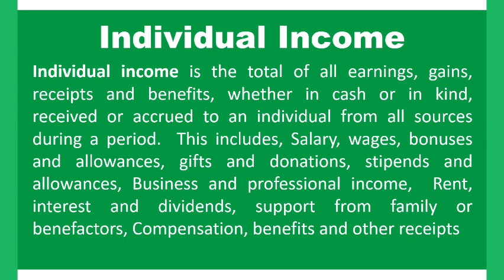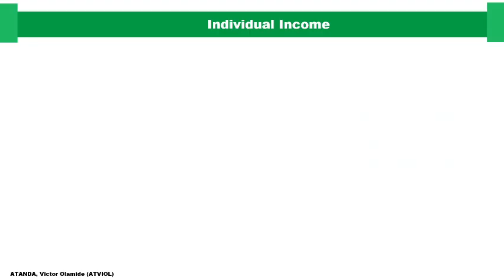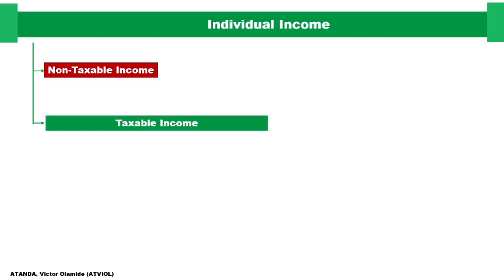Don't forget, part of this income is not taxable by nature. That's the reason why, in the previous class, we said the individual's income is divided into two: the not taxable income and the taxable income. The not taxable income is also divided into two.